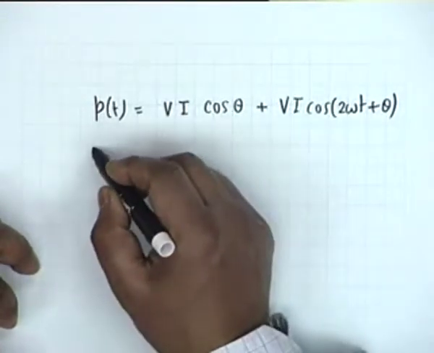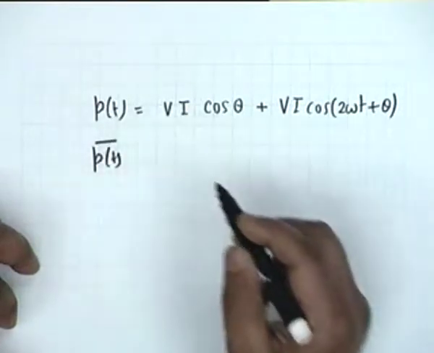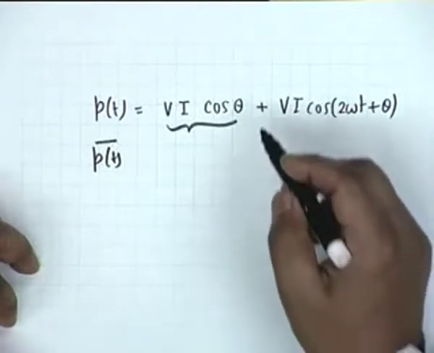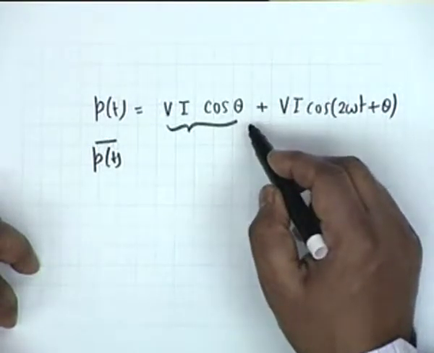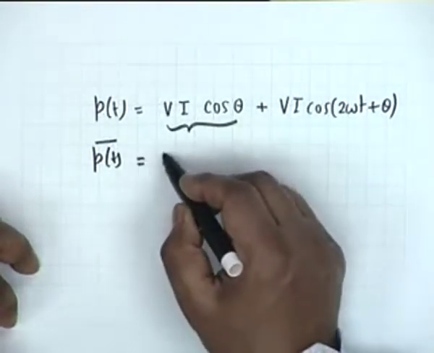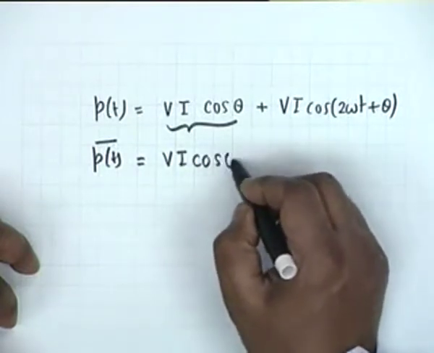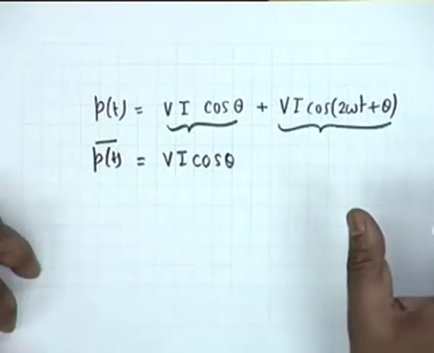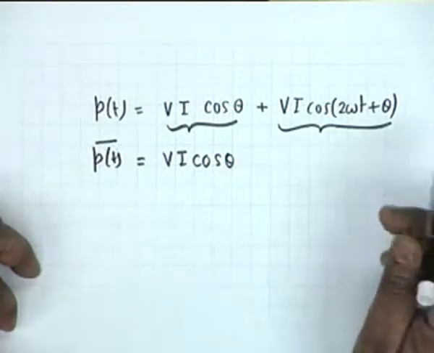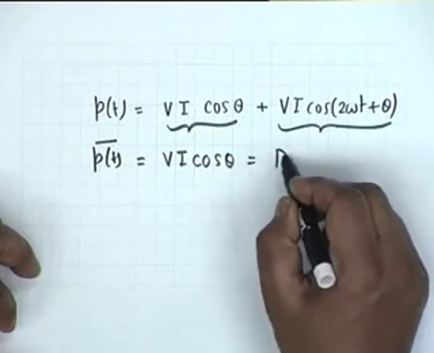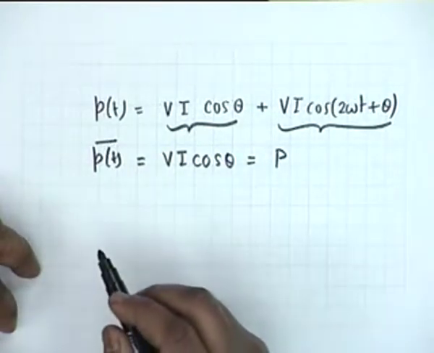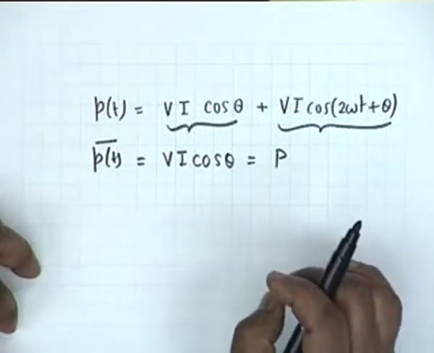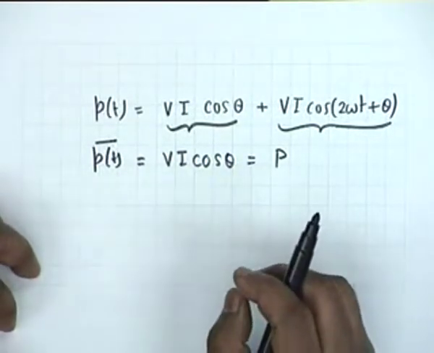Now, if I take the average value of this over one period, you see the first term is a constant, so it does not matter. You are simply multiplying this by capital T and dividing by capital T. So this will be VI cosine theta. On the other hand, the average value of a cosine over one period is equal to 0, and therefore the average value of small p is simply VI cosine theta, and this represents the power dissipated in the circuit.